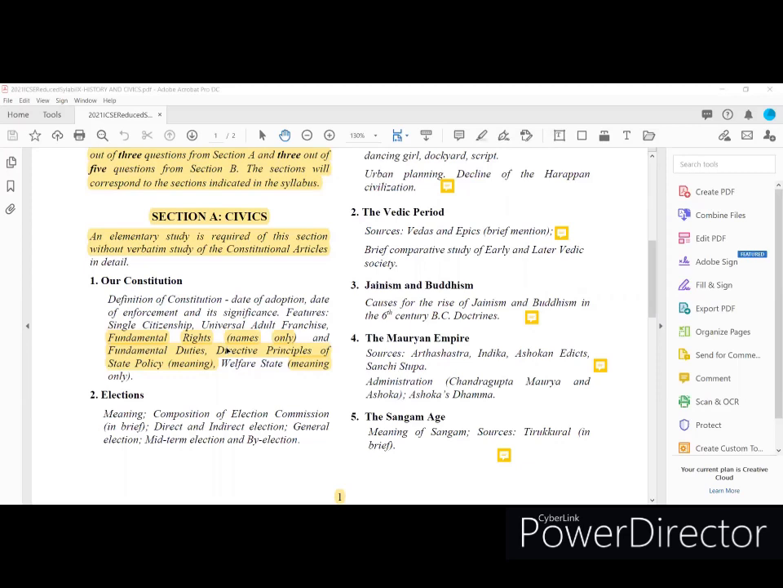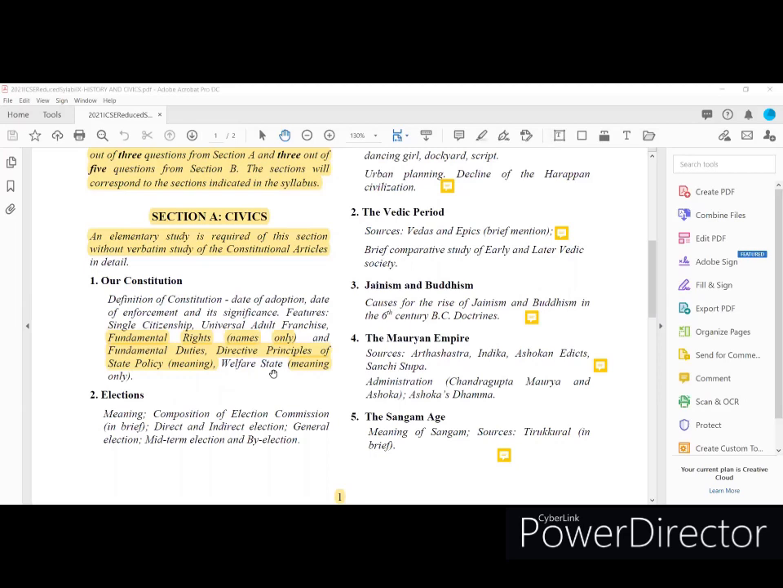I mean, in the prescribed textbook, Salient Features of the Constitution Part 1 is lesson number 2 and Salient Features of the Constitution Part 2 is lesson number 3. In that, you have to focus only on the names of fundamental rights, fundamental duties, directive principles of state policy, its meaning only, and welfare state, its meaning only. We can see so many yojanas and schemes also provided in your textbook, but as per our ICSE board for the year 2021, you can exclude those portions from your study.